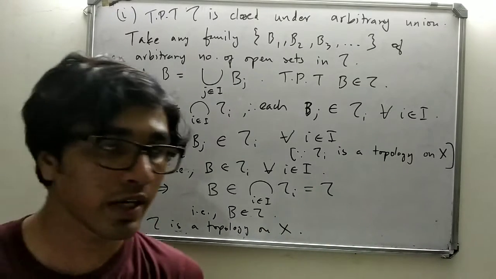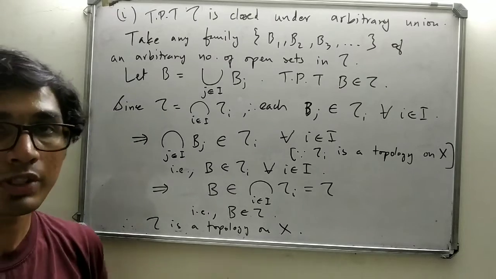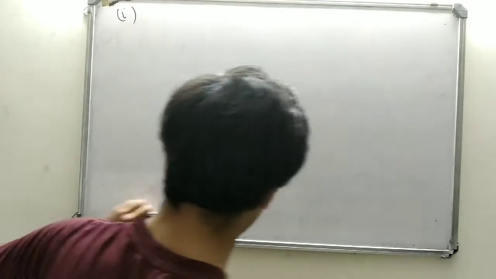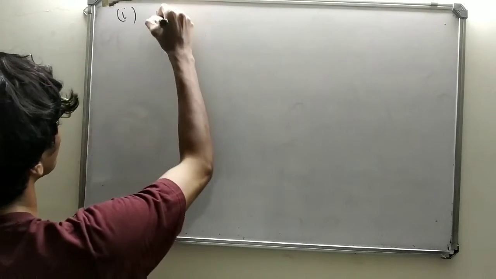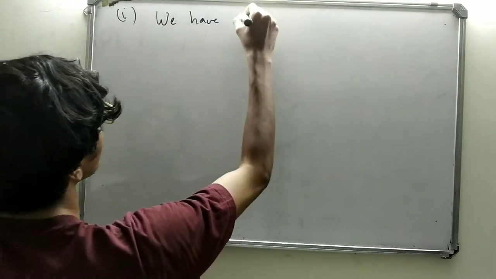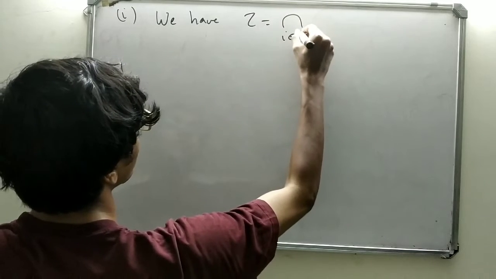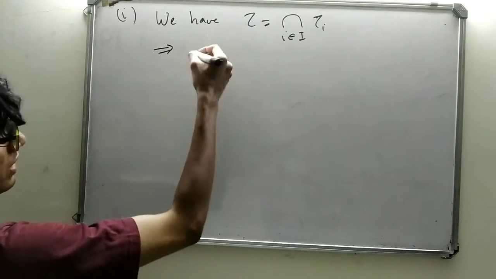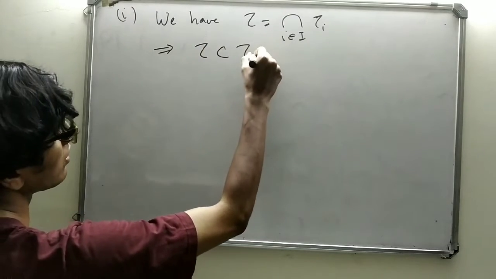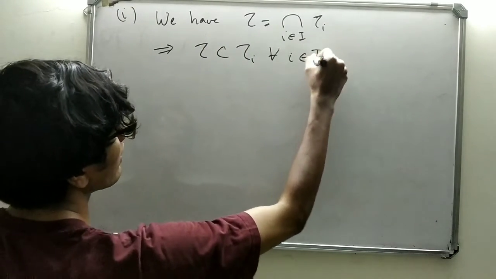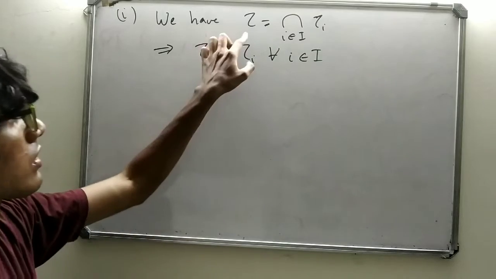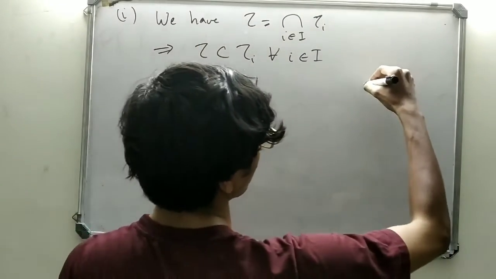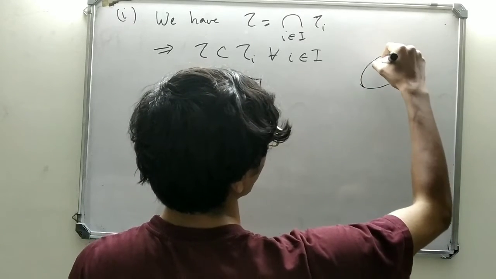Next, it remains to prove that tau is weaker than each tau i. So we have tau equals the intersection over i in I of tau i. What does this imply? This implies that tau is contained in tau i for all i in I. See, tau is nothing but the intersection of the tau i's. So I'll just represent it here. I'm just going to draw a number of tau i's here.